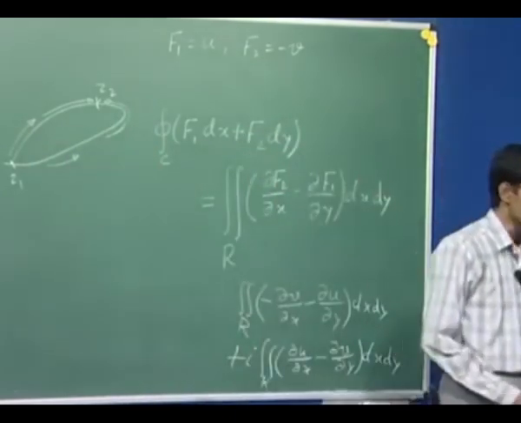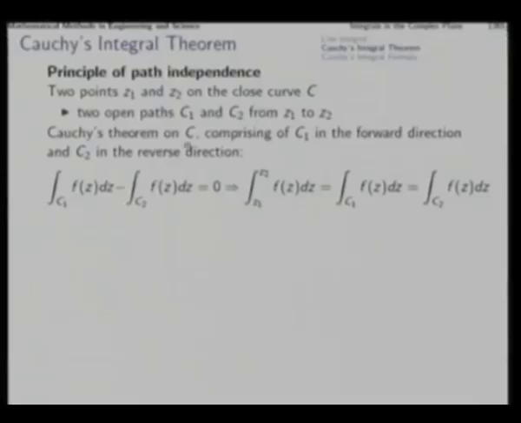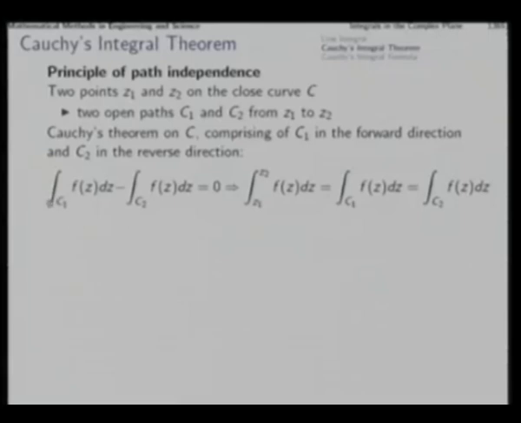Okay. And then as we apply Cauchy's theorem on C with the two parts, C1 in the forward direction and C2 in the reverse direction, we will find that the contour integral turns out to be the line integral over C1 minus the line integral over C2, which should vanish by Cauchy's theorem.